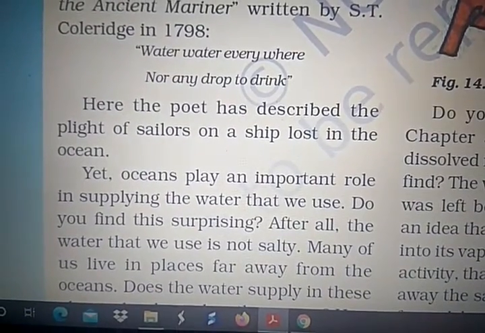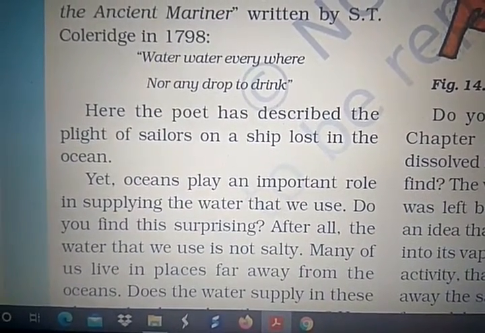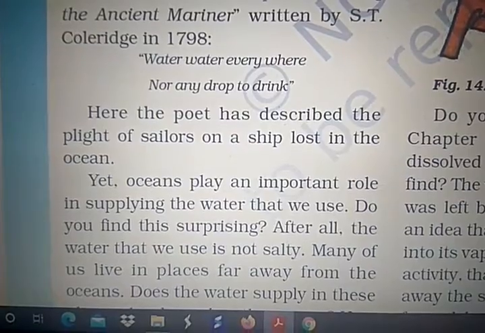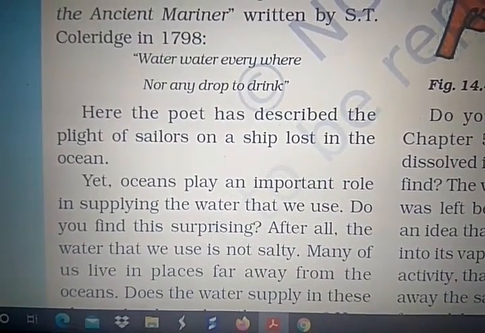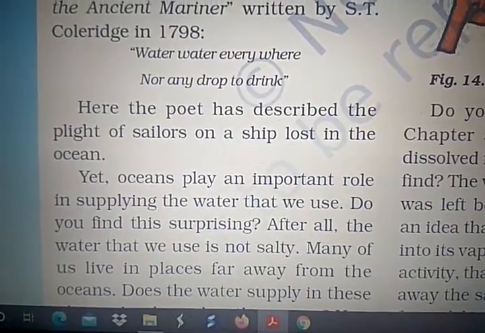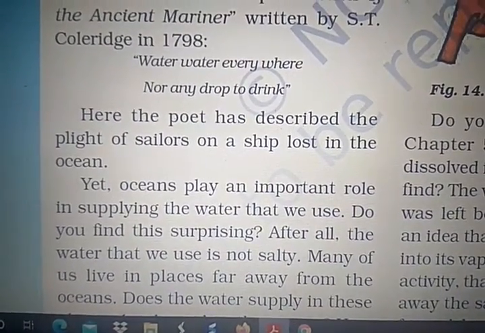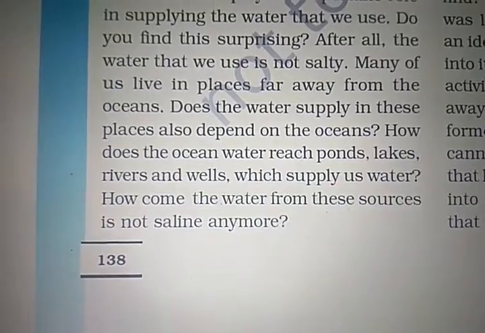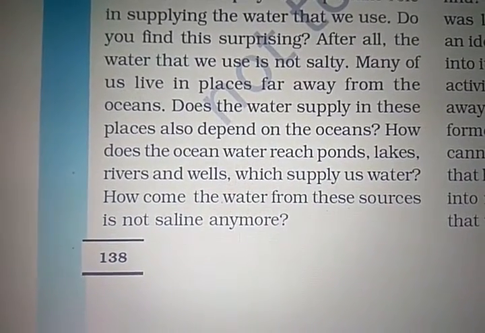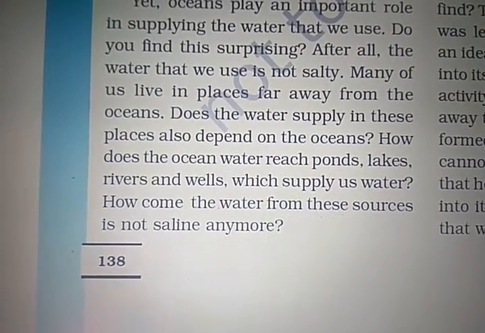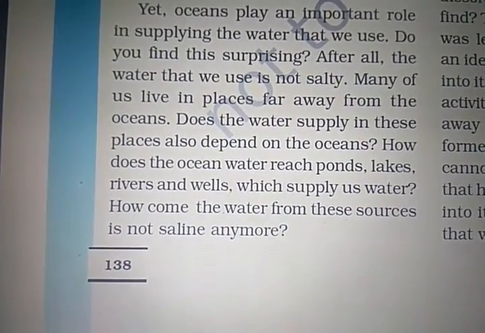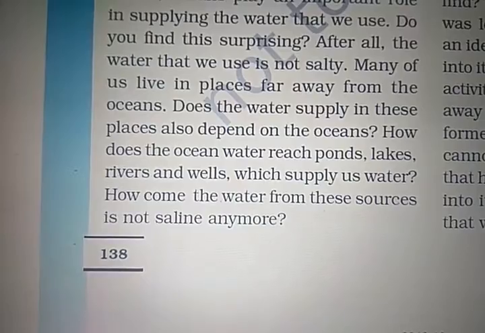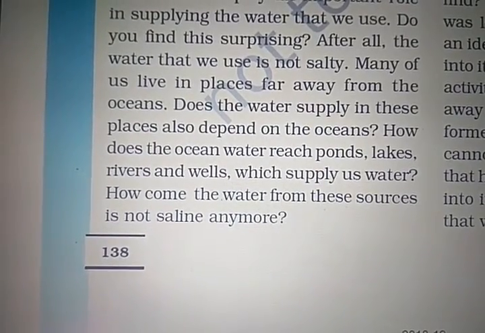Do we find this surprising? After all, the water that we use is not salty. Many of us live in places far away from the oceans. Thus, the water supply in these places also depends on the oceans. How does the ocean's water reach ponds, lakes, rivers, and wells which supply us water? How come the water from these sources is not saline anymore?